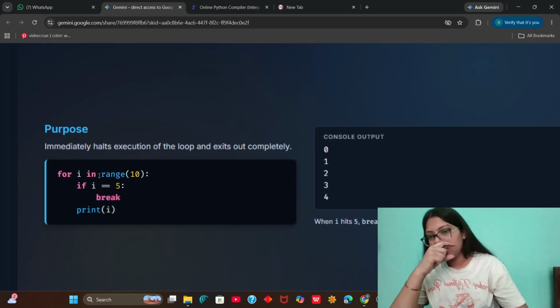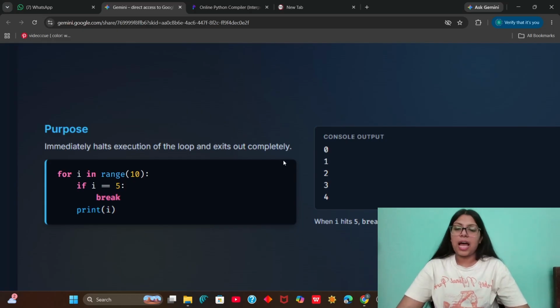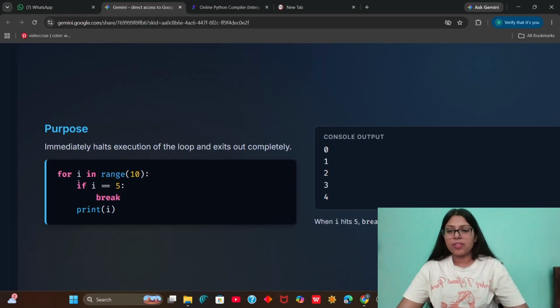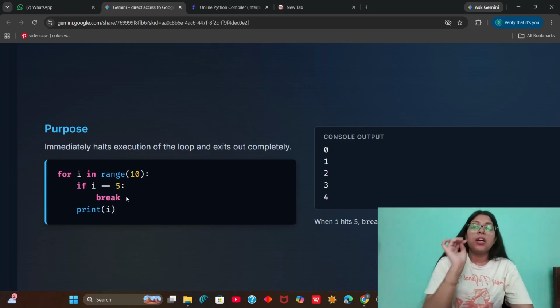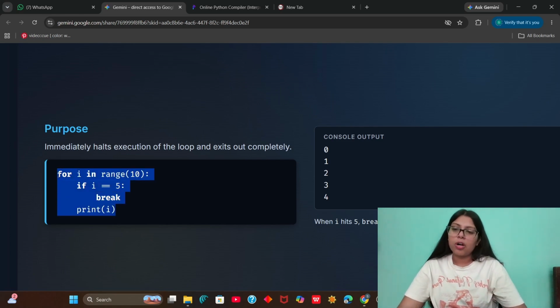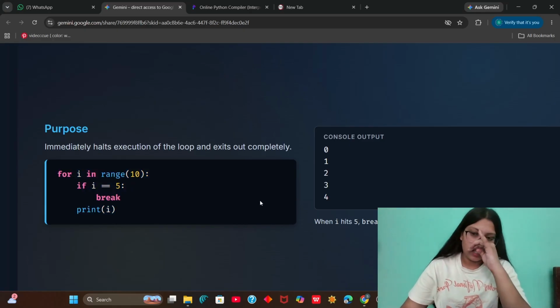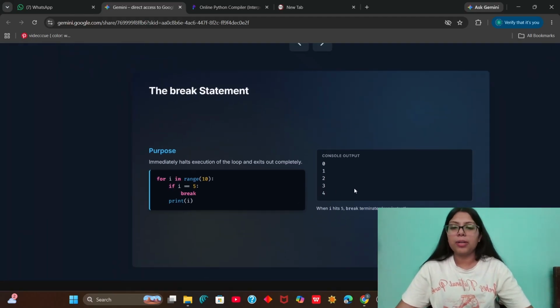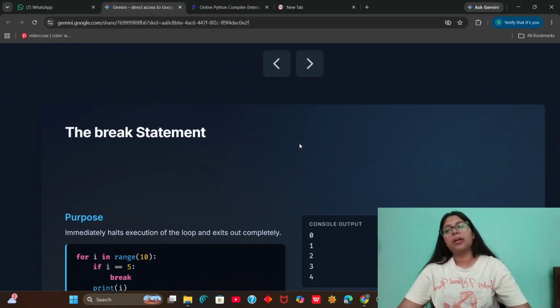What's happening now is that for i in range 10, i starts from 0. It prints i, then 1, then 2, 3, 4. Now when i becomes 5, this condition, if i is equal to 5, becomes true, and then we execute this break code, which stops the execution of this loop. It won't let the loop work any further, and it will break out of that loop. This is the function of break. If we need to immediately halt the execution of the loop and exit completely, then we use the break statement.